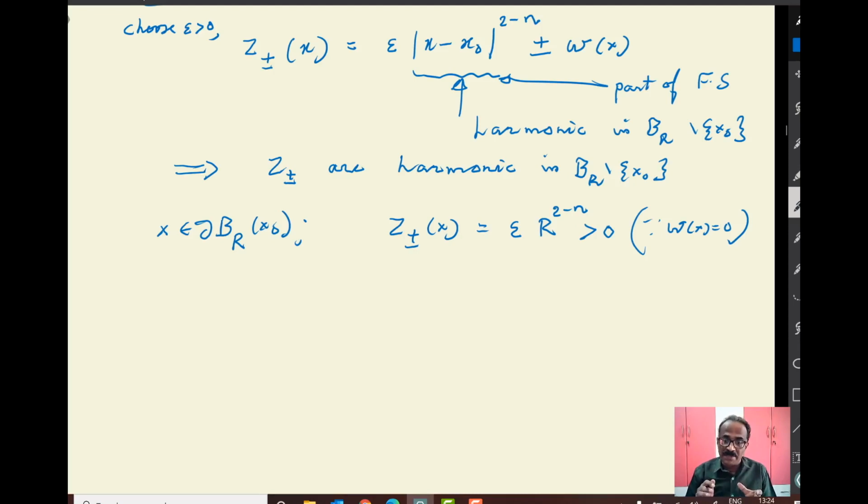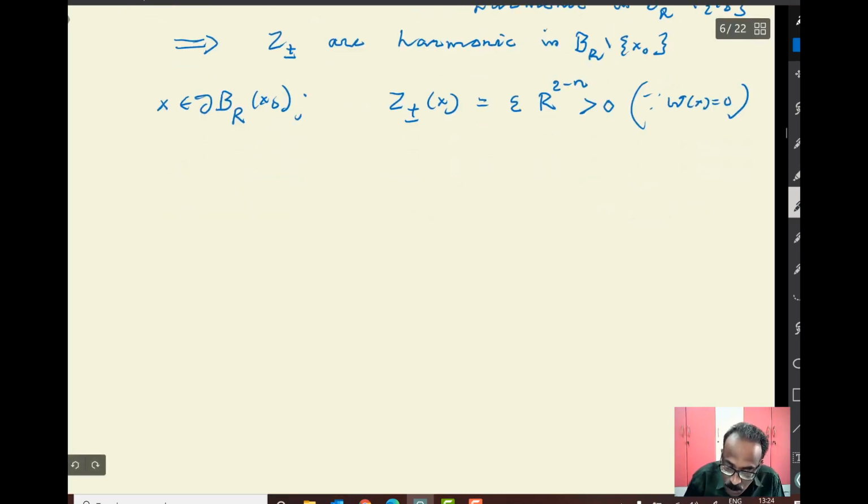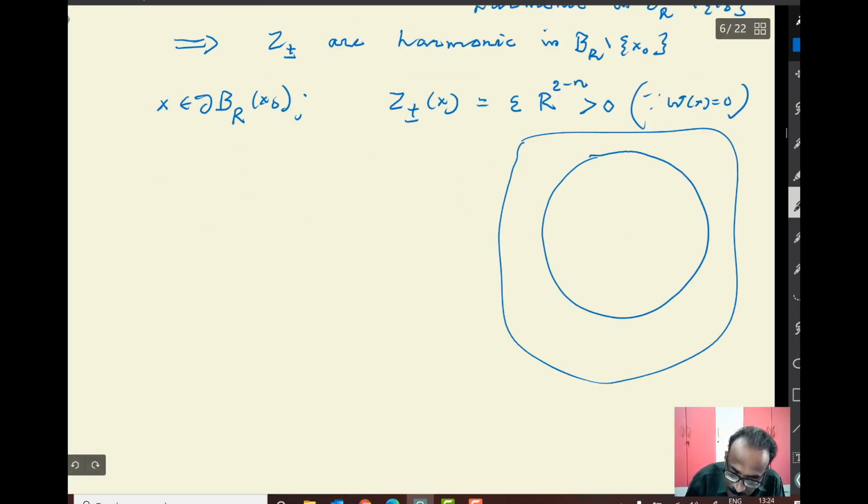So on the boundary you have a harmonic function, not fully. You can apply the maximum principle, but you can't immediately apply it because z plus or minus being harmonic inside is not given. But you can take an annulus now. If you have a ball here, this itself is in a bigger domain, with this your R and this your x naught.